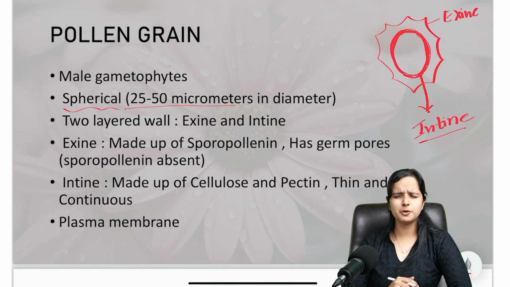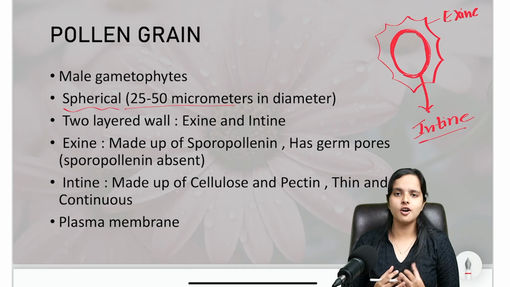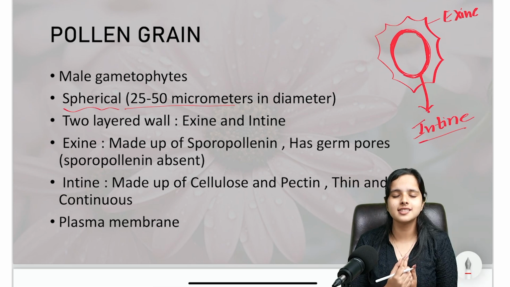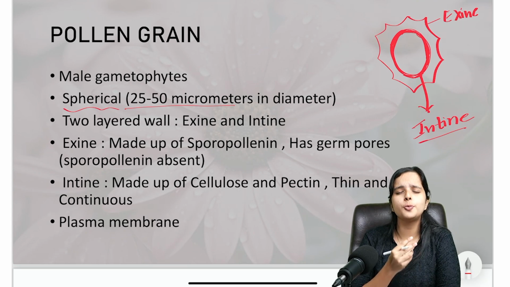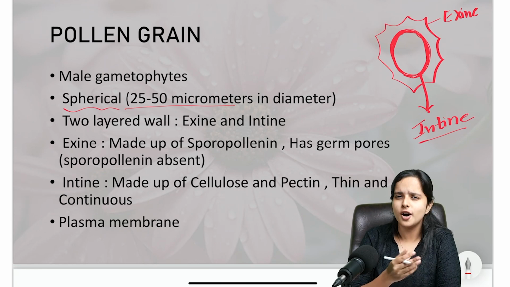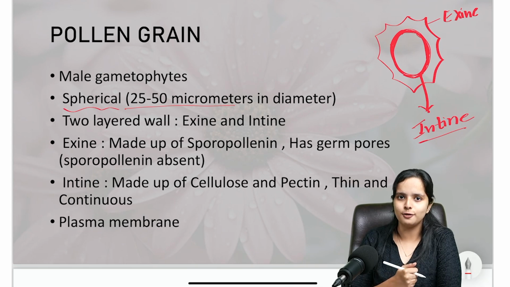The exine is made up of a very strong compound known as sporopollenin. It's a very strong chemical compound found in nature, which is so resistant to any kind of enzymes, temperature fluctuations, rain, or water. Sporopollenin is really resistant to enzymes, temperature rise, humidity, or moisture. It is not easily destroyed, and that's exactly why you have it in the exine of a pollen grain.